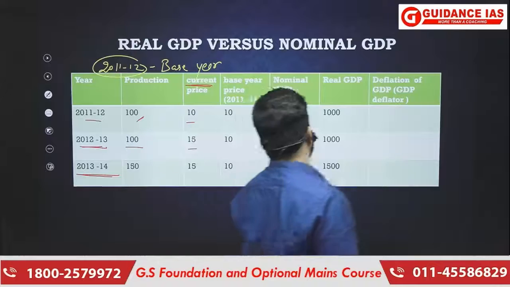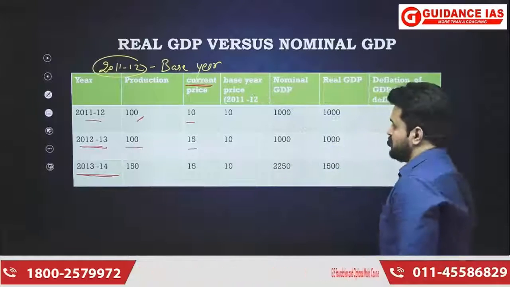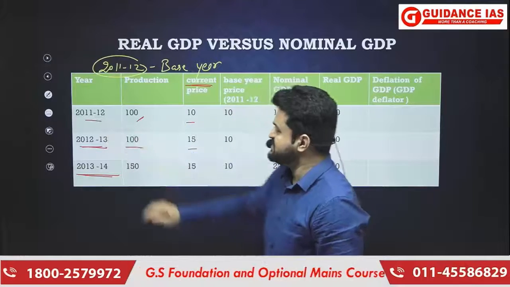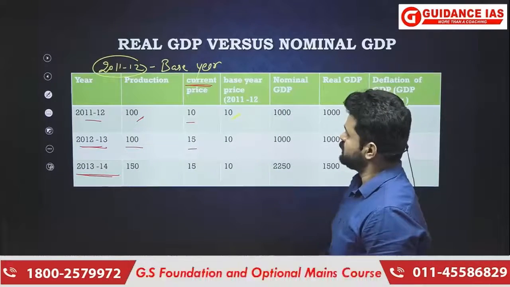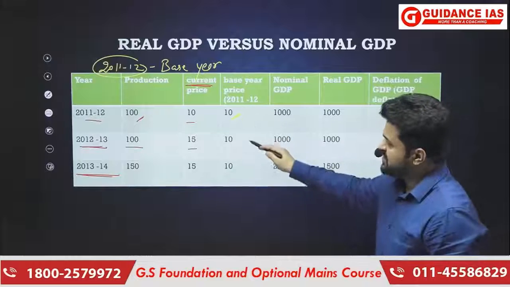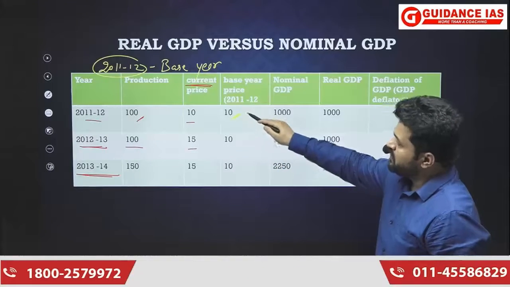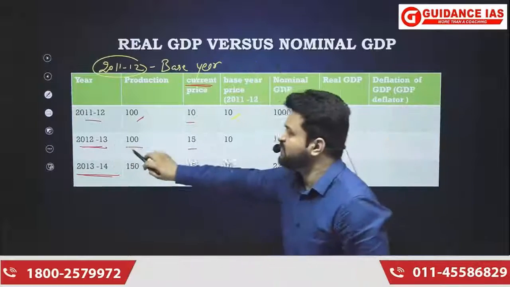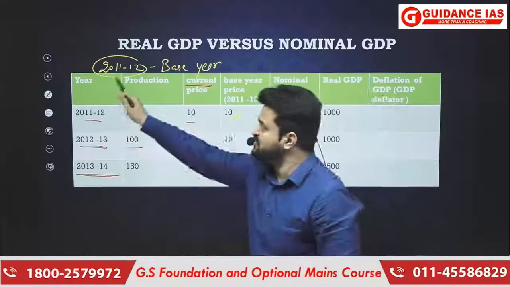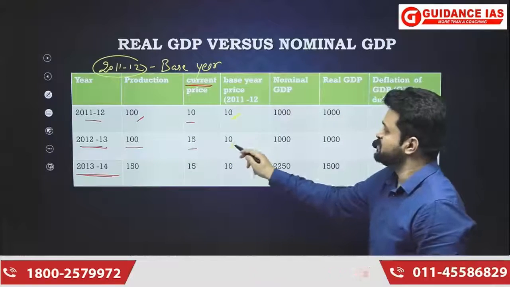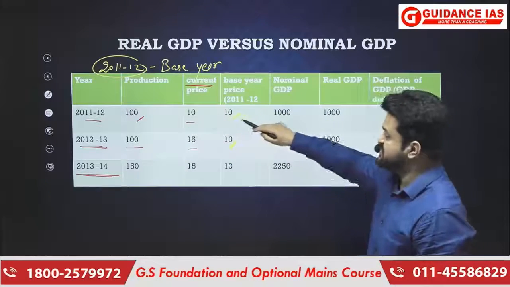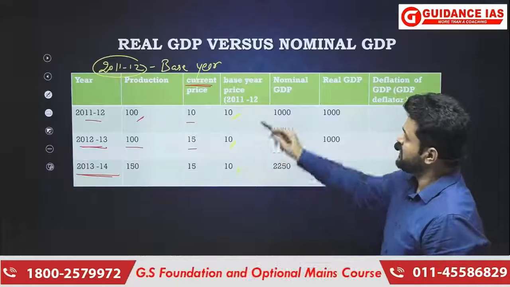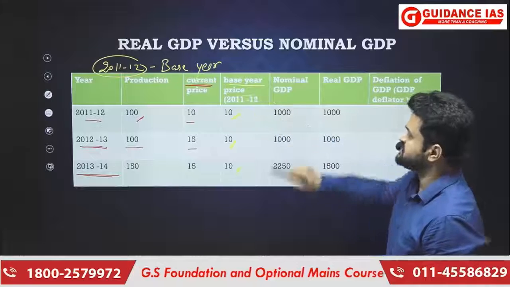So when it comes to base year price, don't you think that if the price that prevailed in the base year is 10, then it is not going to change? Yes, because if we are going to be concerned about base year price, then in 2012-13 also, because the base year is 2011-12, we are going to consider the price that prevailed in the base year. So that is why it is not changing here. 10, 10, and 10, because this is base year price.